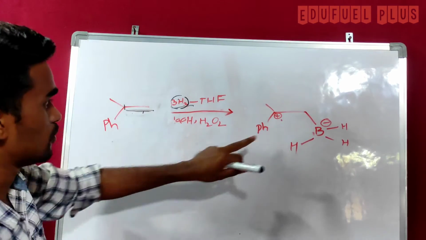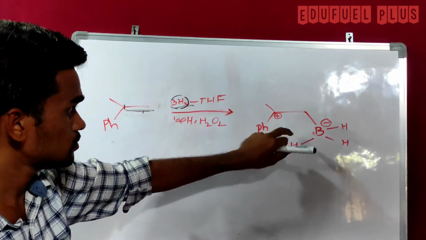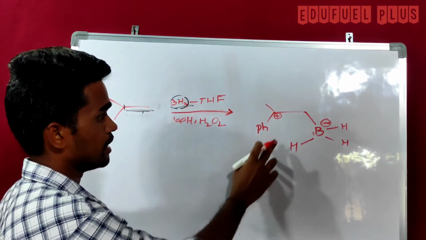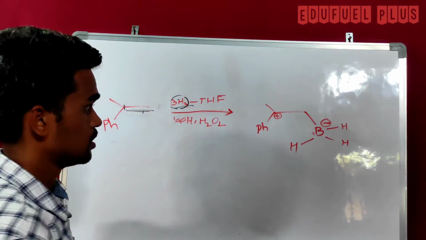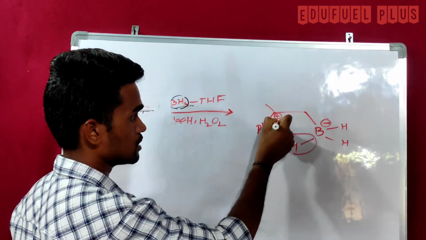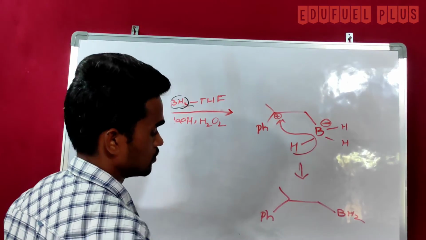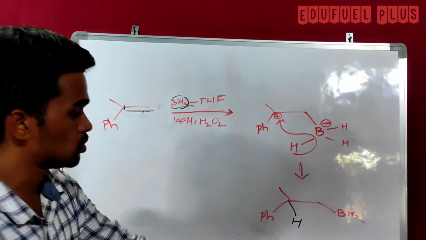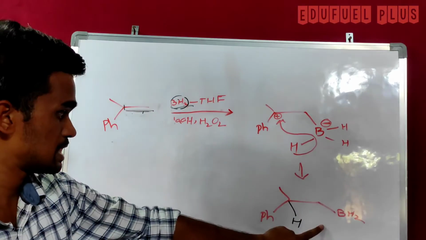After forming the carbocation, the boron has a negative charge and the carbon has a positive charge. So the donation of the hydride ion takes place. So hydroboration takes place like this.